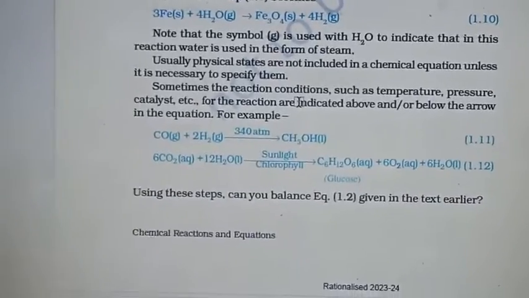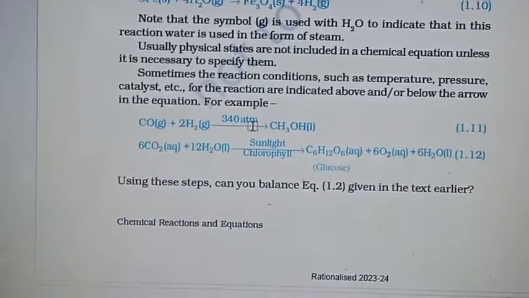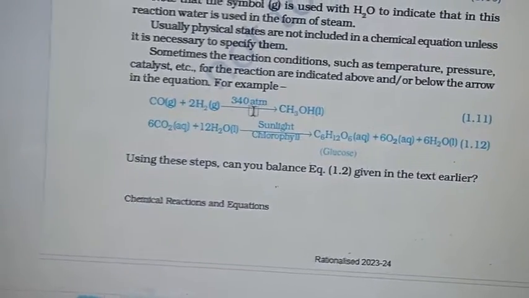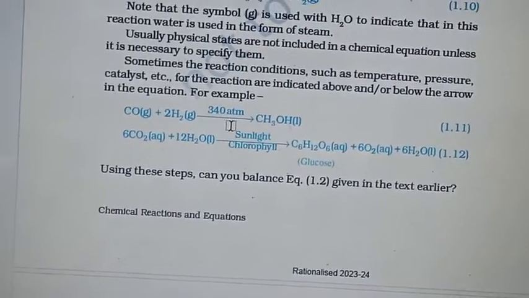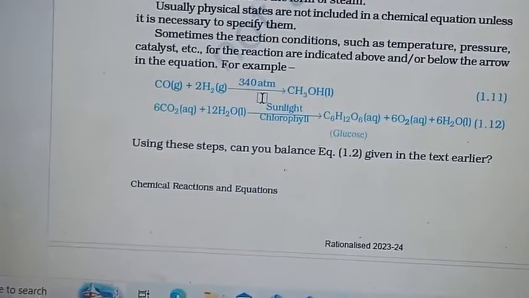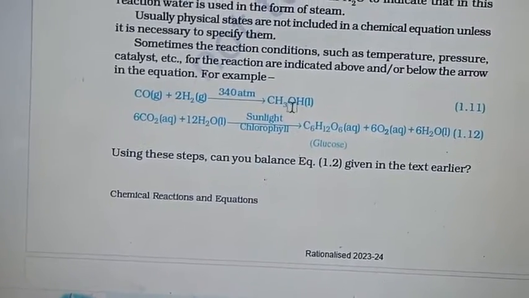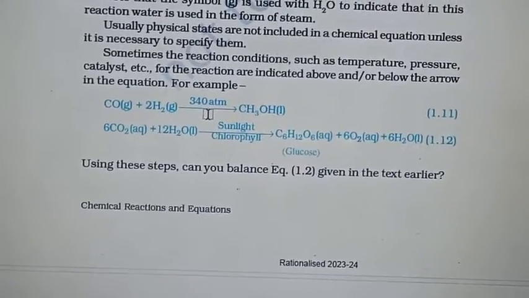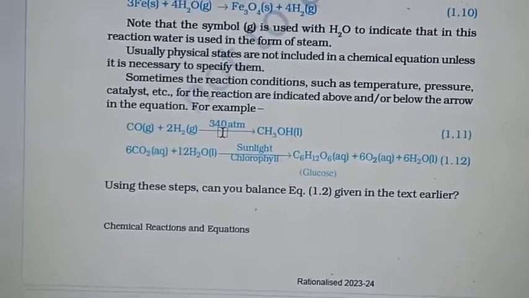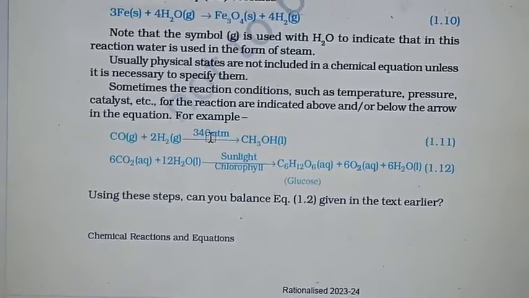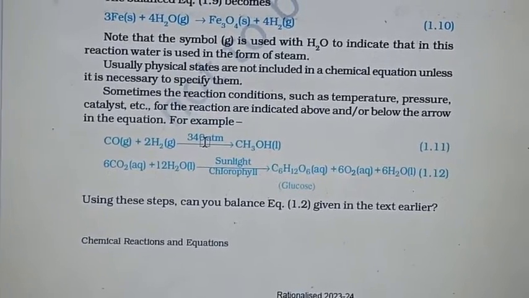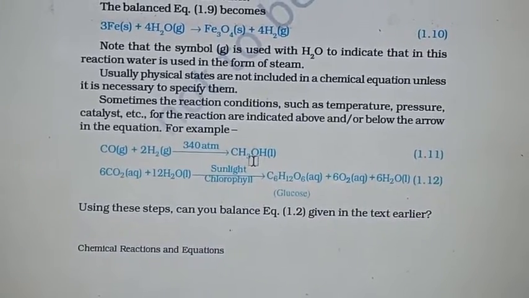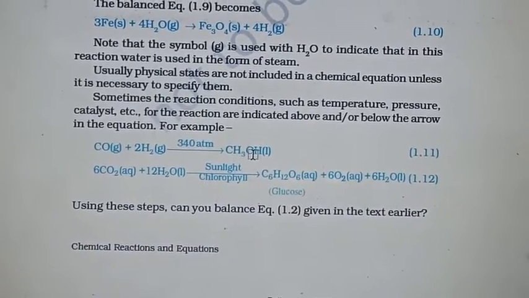Here we have provided 340 atmosphere, which means we need a pressure of 340 atmospheres. Only then will the reaction be performed. Then CO gas plus 2H2, when they react at 340 atmospheric pressure, will convert into CH3OH.